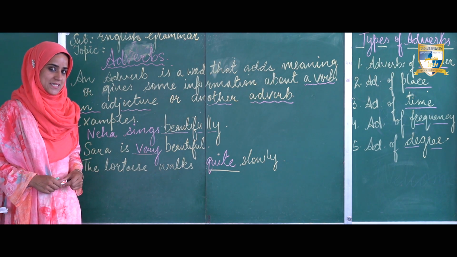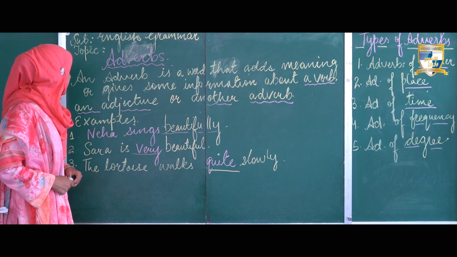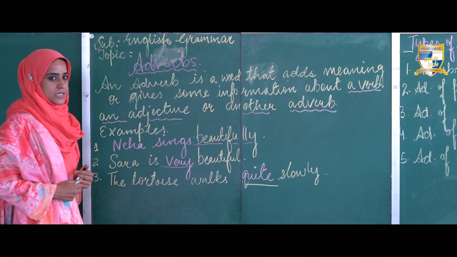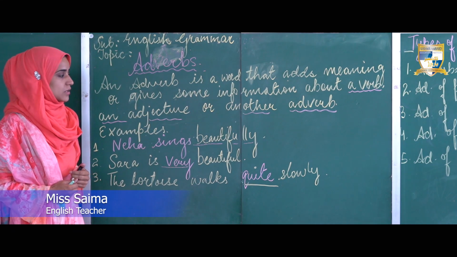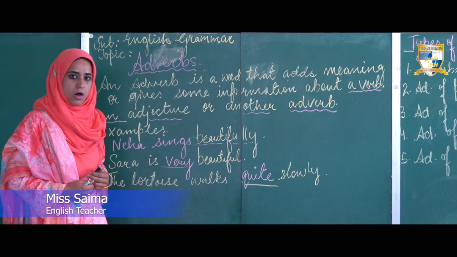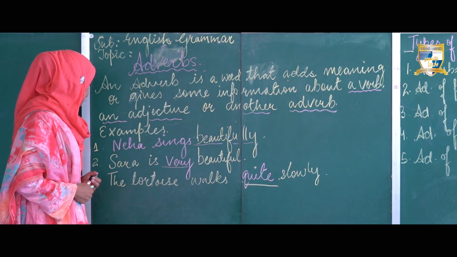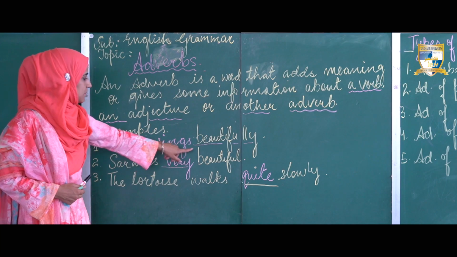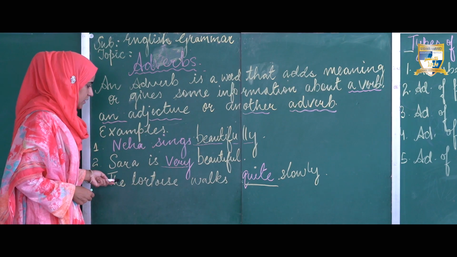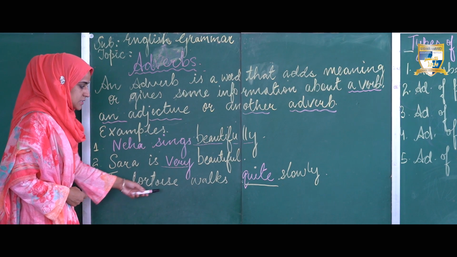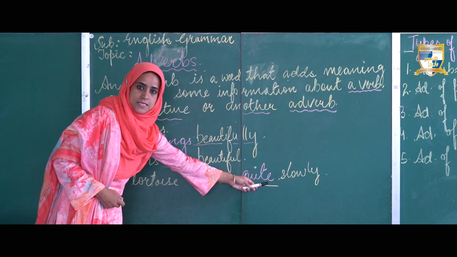Let's first of all understand what an adverb is. An adverb is a word that adds meaning or gives some information about a verb, an adjective or another adverb. Let's understand through examples. Neha sings beautifully. Sarah is very beautiful. The tortoise walks quite slowly.